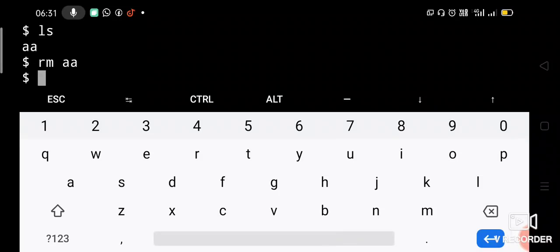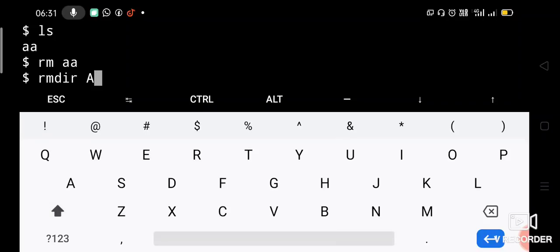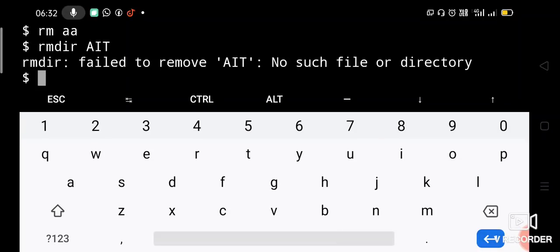So now try to remove the AIT directory. rmdir space AIT, enter. Now it fails to remove the directory. It says no such file or directory. Why is this error coming? Because we are inside the AIT directory and we are trying to delete it, which is not possible. You have to come out of that directory and then delete the directory.